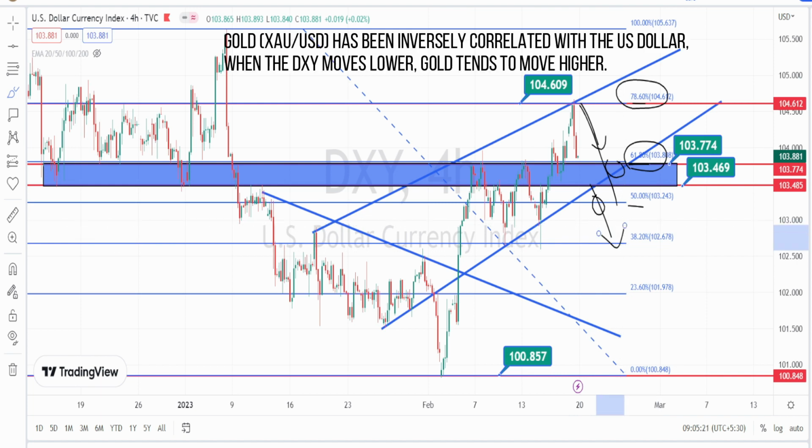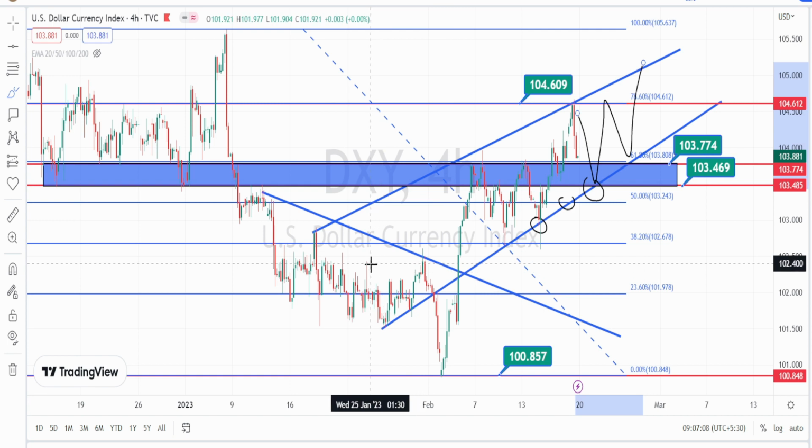And we all know that dollar index is inversely correlated with gold, so which means that if the dollar index moves on a bearish side, we can expect a bullish trend to start in gold. Let us look at the price action in gold.